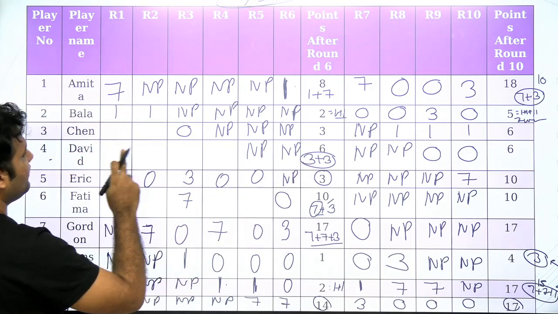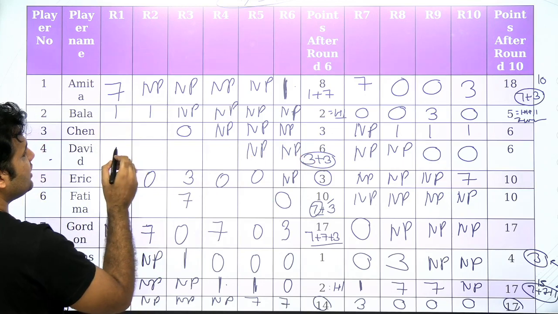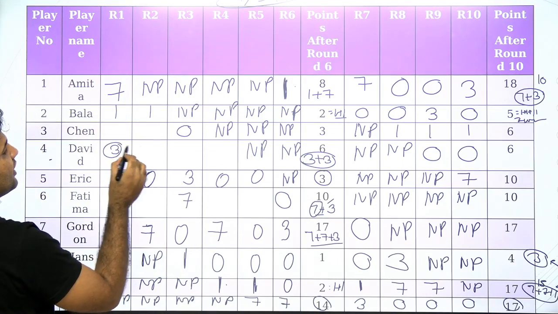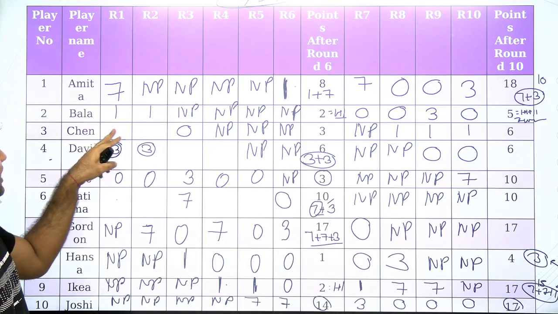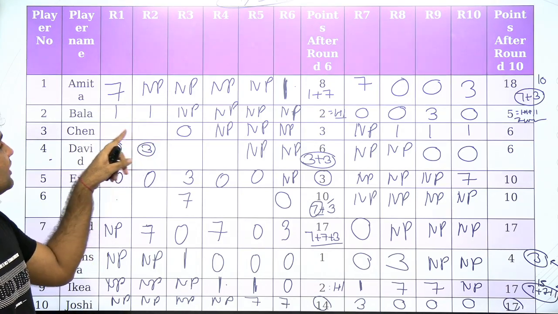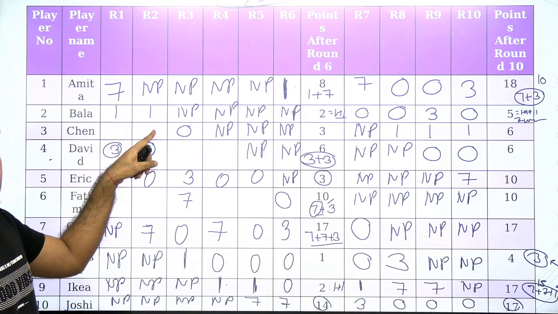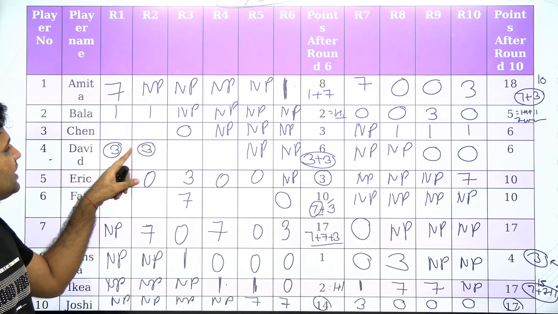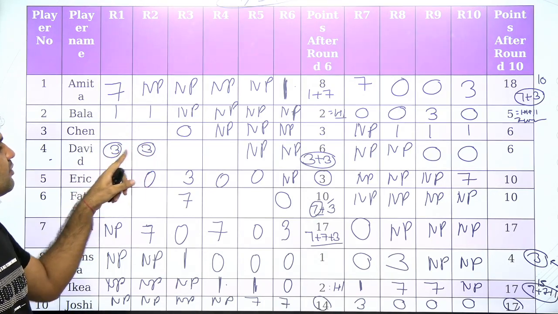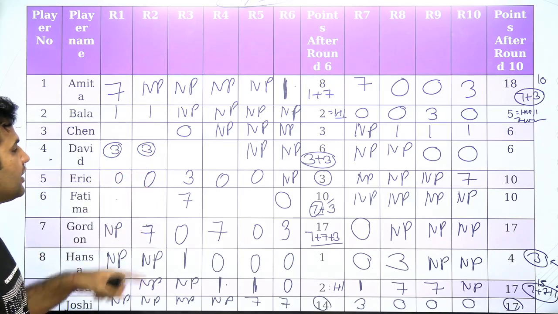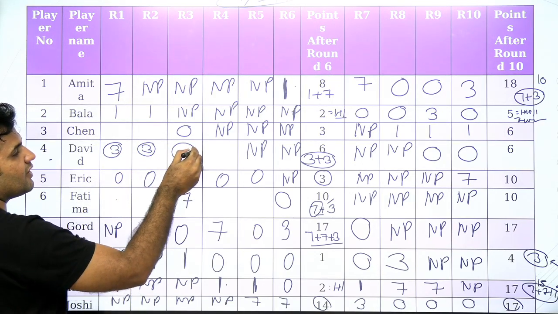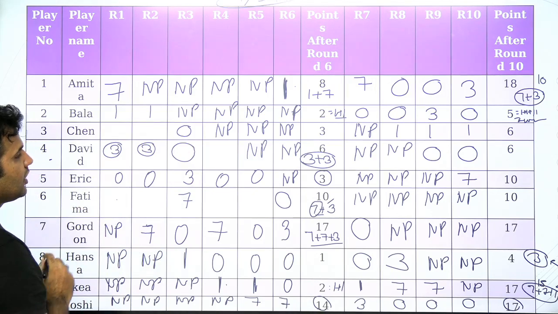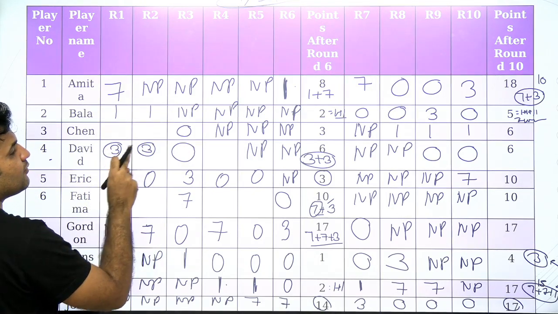If I give the score of 3 to David in these two rounds, then you see that Chen will not have any option. Chen cannot get 3 here, cannot get 3 here. So David is definitely not getting both of these 3s over here, and we already have a 3 here. So this cell is not available. So this cell will definitely have 0.